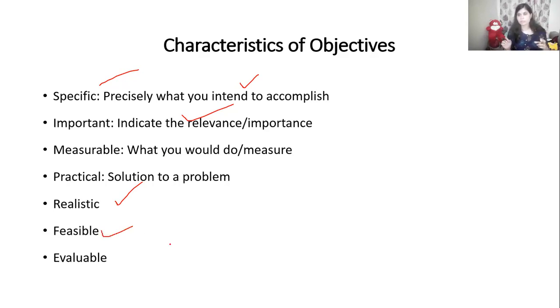Within a one month period, it should be feasible for you to do the research. It should not be something which is not achievable or not feasible. That cannot become your objective. It can be evaluated by use of mathematical, statistical, or social science research methods. It can be evaluated thoroughly. That kind of problem objective should be there in your research study.